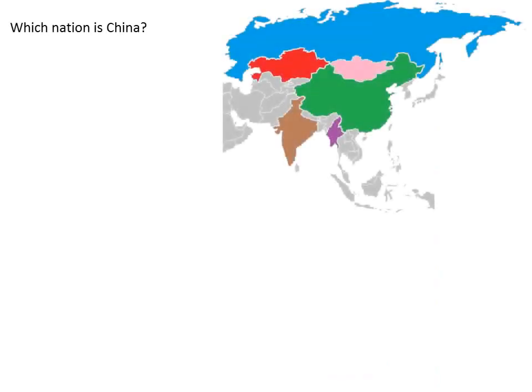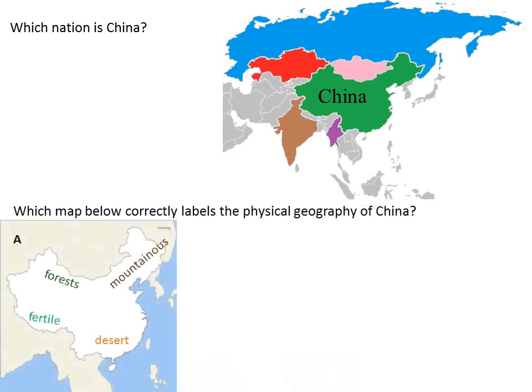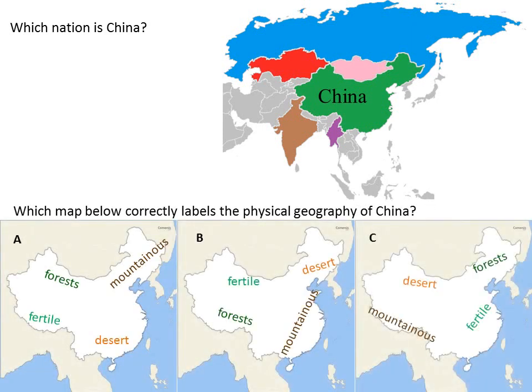Now, which nation is China? This one's pretty obvious. There it is. Which map below correctly labels the physical geography of China?